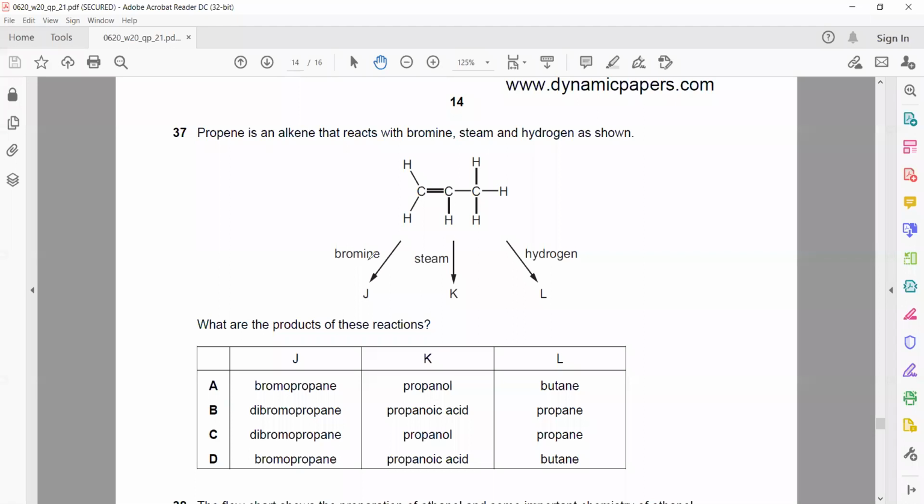So when alkene reacts with bromine, it will form dibromoalkane. Because it is propene, it will form dibromopropane. When alkene reacts with steam, it will form alcohol. Because it is propene, it will form propanol. An addition product, only one product will be there. And when alkene reacts with hydrogen, it will form alkane. So propene reacts with hydrogen, it will form propane. So C is the right answer.